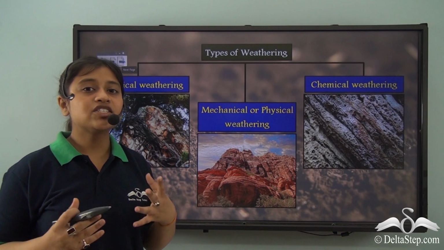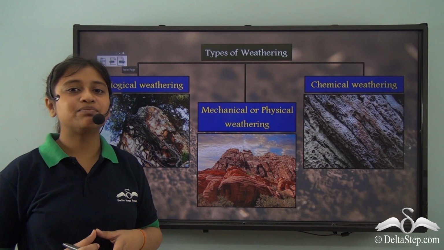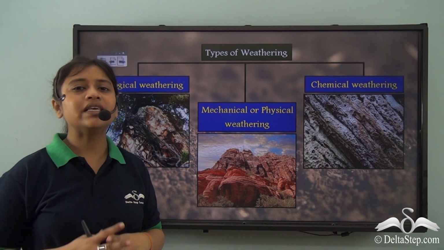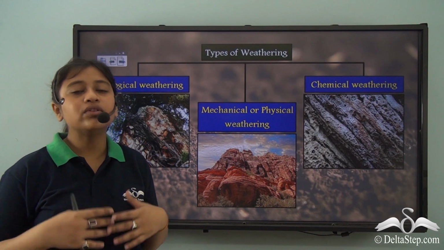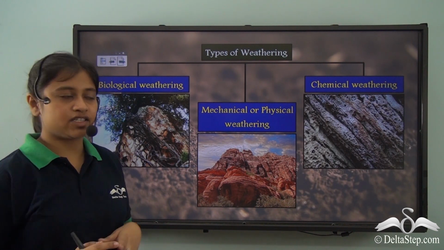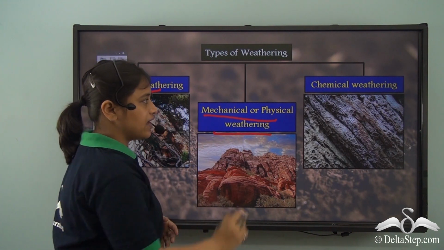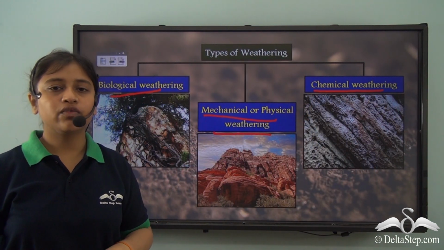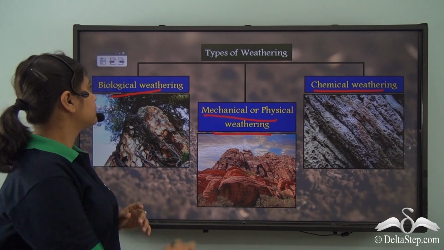Now, while we're talking of the weathering as a process, we must understand that it has been divided in three types, depending on the agents that work on it, on the location, and how these weathering takes place. So you see it has been divided into biological weathering, mechanical or physical weathering, and chemical weathering. So today in this video, we'll be particularly looking at the biological weathering.